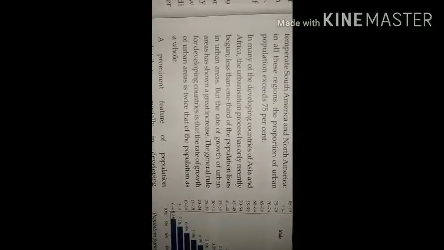In many of the developing countries of Asia and Africa, the urbanization process has only recently begun. Less than 1/3 of the population lives in urban areas, but the rate of growth of urban areas has shown a great increase. The general rule for developing countries is that the rate of growth of urban area is twice that of the population as a whole.